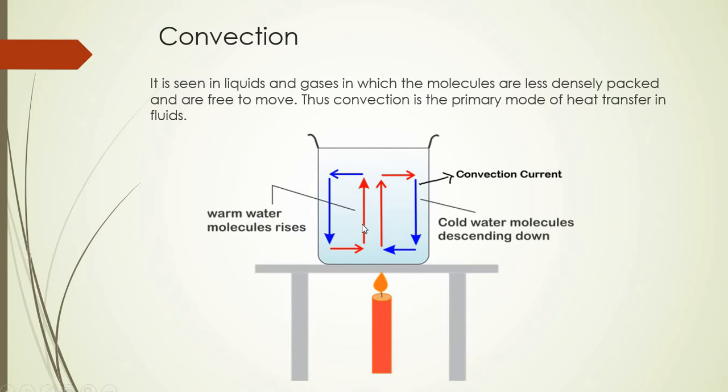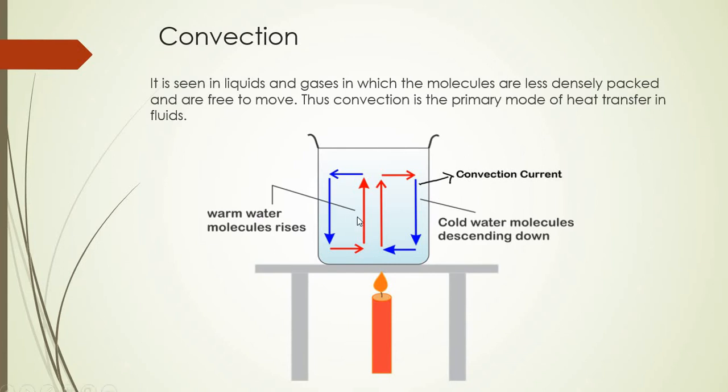When they become lighter in nature, they move up, and the particles present at the upper side come down to fill that space. When they fill that space, again they absorb that heat and become lighter in nature. Then again they move up, and the space is created, and a colder one comes to fill that gap. And this is how one cyclic movement occurs inside the liquid, and one current is generated inside the liquid during the transfer of heat, and that current is known as convection current.